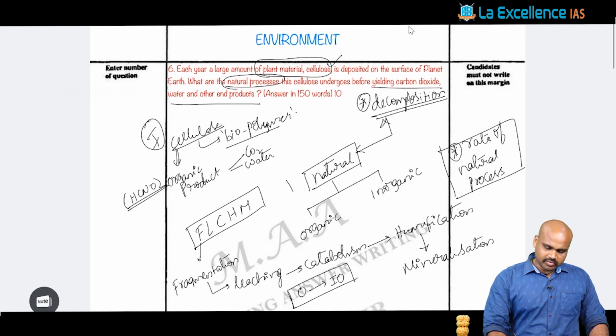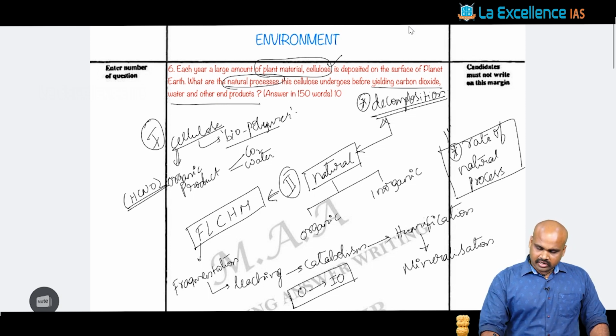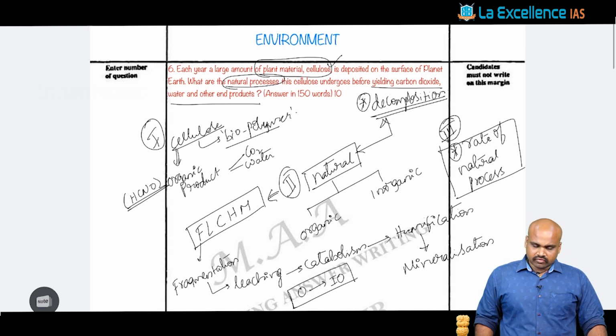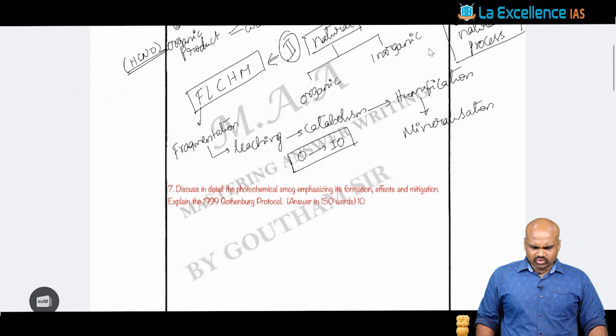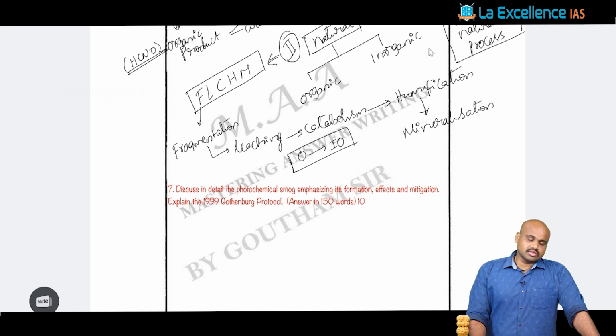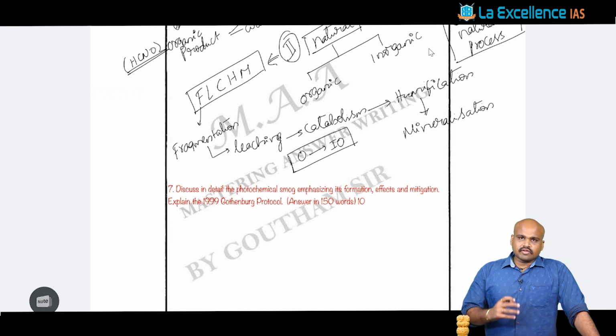The second part could have been the different steps that are involved. And the third part, to bring in dynamism, we can even talk about the rate of these natural processes that are occurring. Then you could have simply concluded with its application to the present biopolymeric industry that is flourishing and becoming a point of research, because cellulose is seen as a very important additive used in the polymeric industry, right?